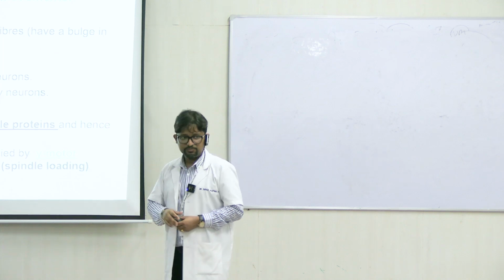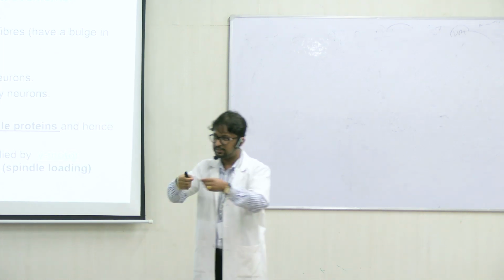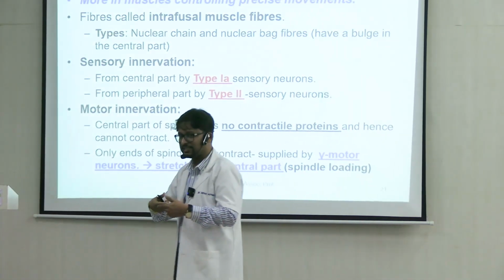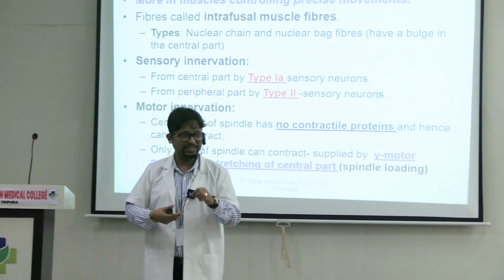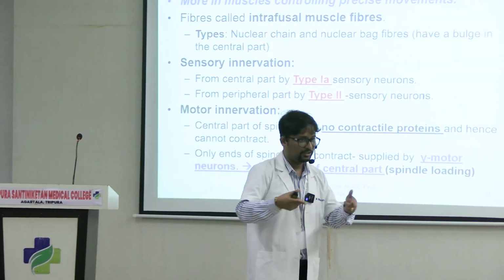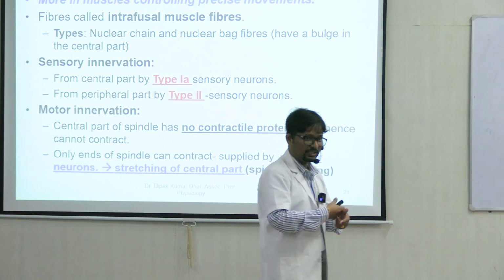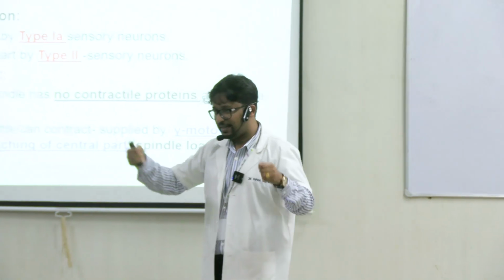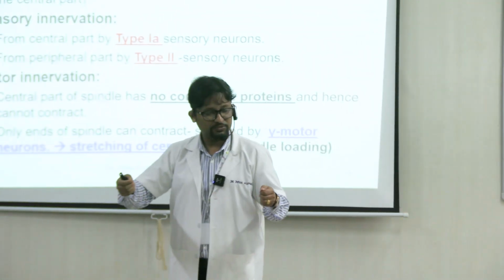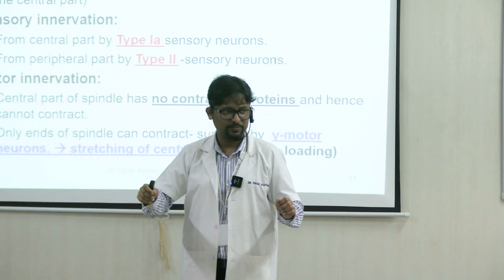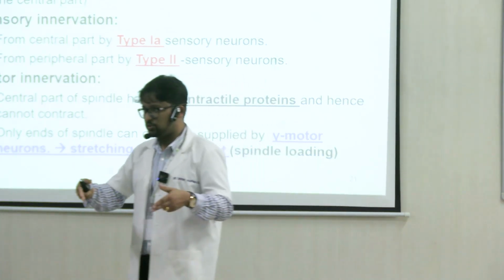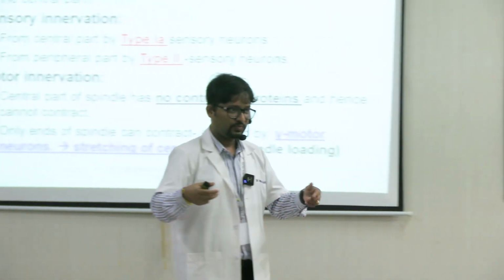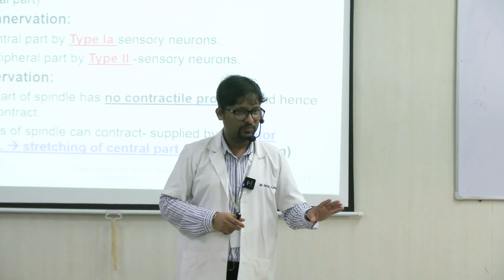Now what happens? Think of the spindle as a structure like this. Central part में you have the sensory endings, which will detect the degree of stretching. Length में कितना change आया. So we have just seen sensory supply majorly in the center of the spindle. Ends of the spindle में you have both the static and dynamic efferent fibers. तो motor supply जो ends में है, if a signal goes to the motor neurons to the ends में तो contractile proteins present है, right?